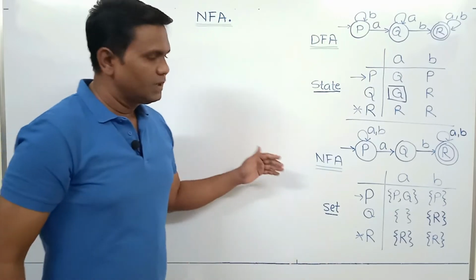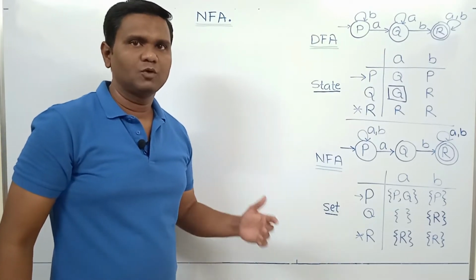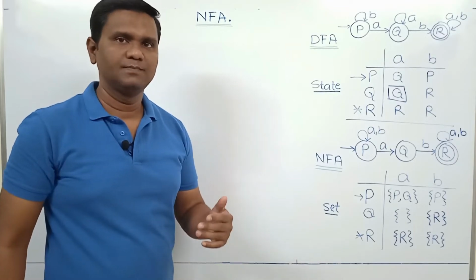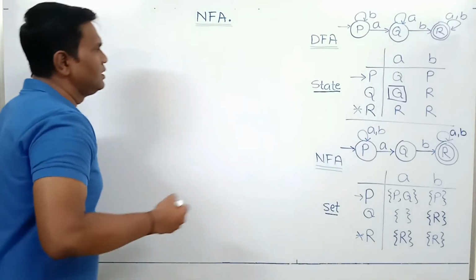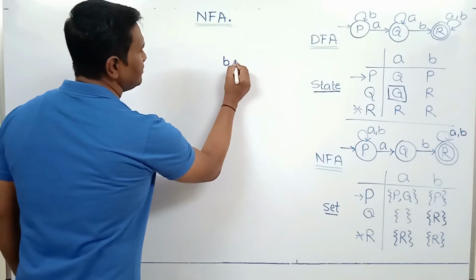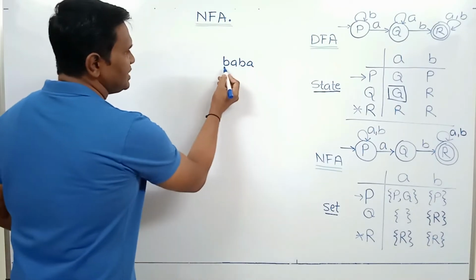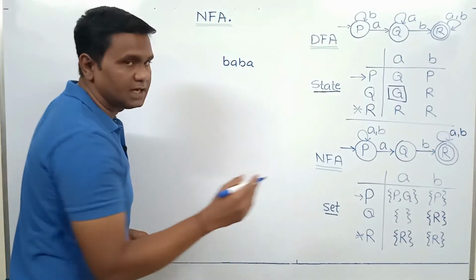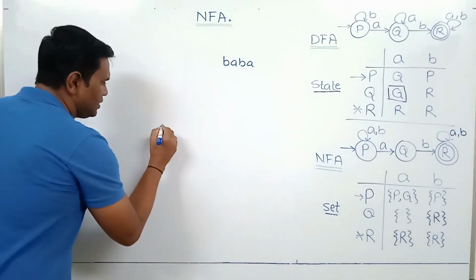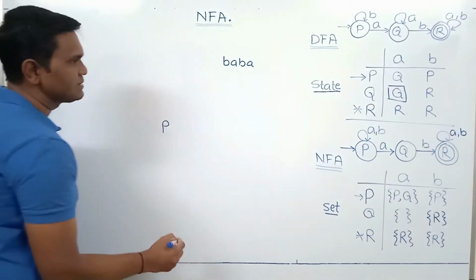Now let's consider one example to understand how NFA processes a string and how it handles non-determinism. If we consider string BA, then we process the string from left to right and we start with the initial state. P is the initial state.